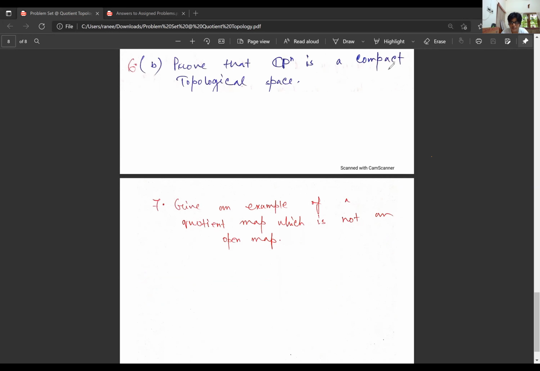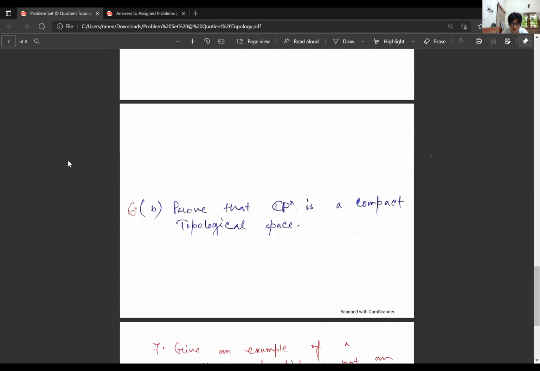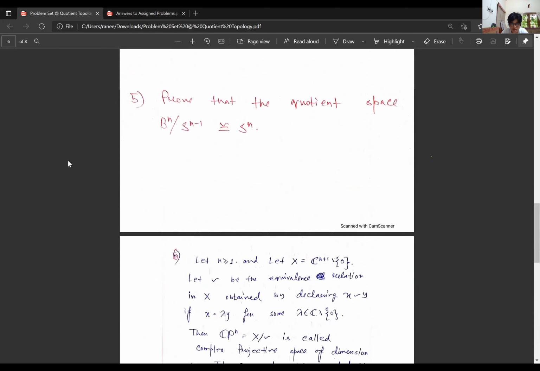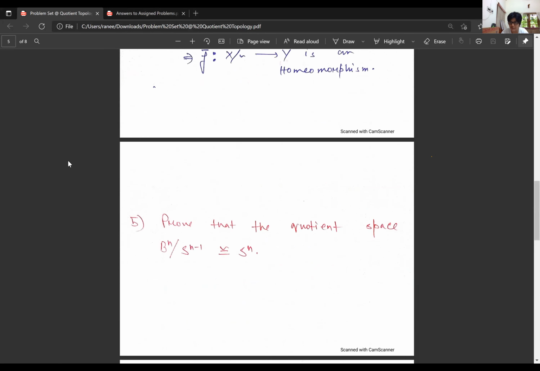I intentionally haven't given many problems, so that we can learn the things clearly and deeply. Questions 5 and 6 are both very important. I don't want to spend much more time on quotient topology, because otherwise it will be difficult for me to give a session on algebraic topology, which I'm planning.